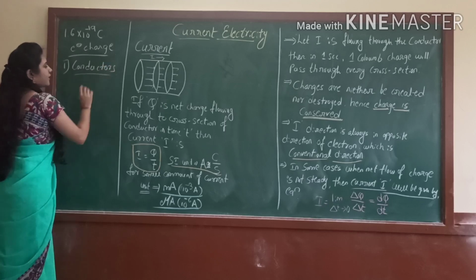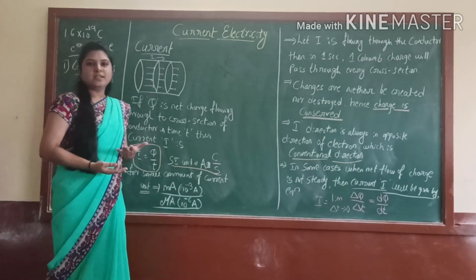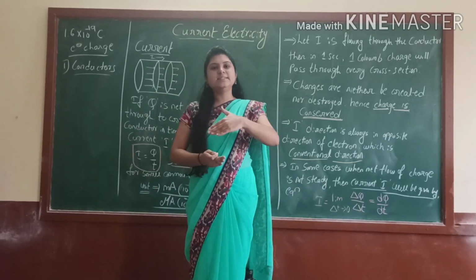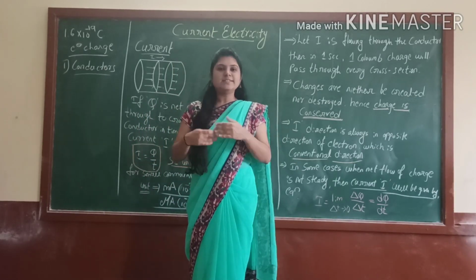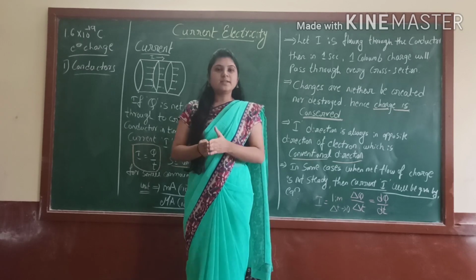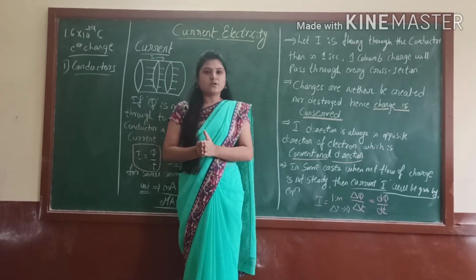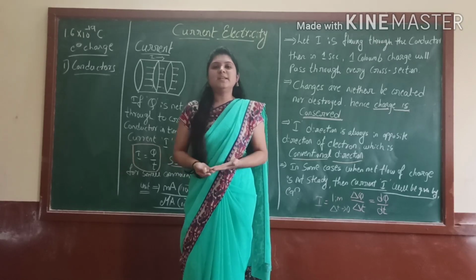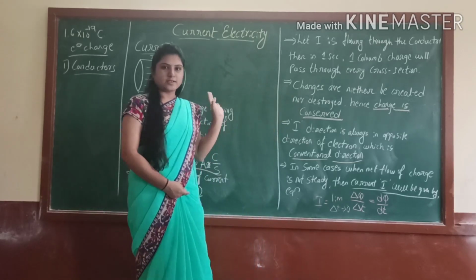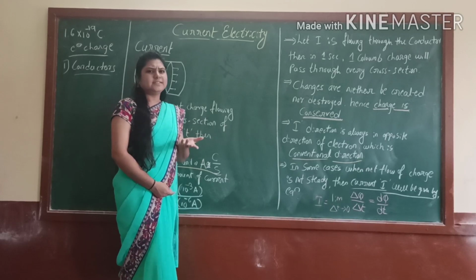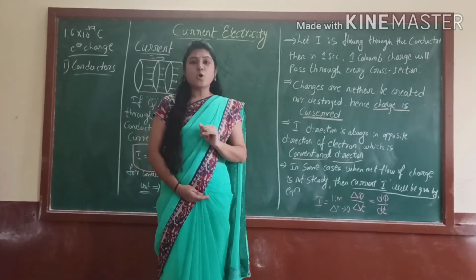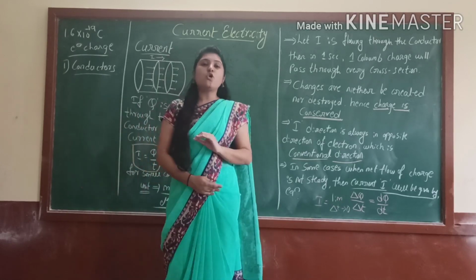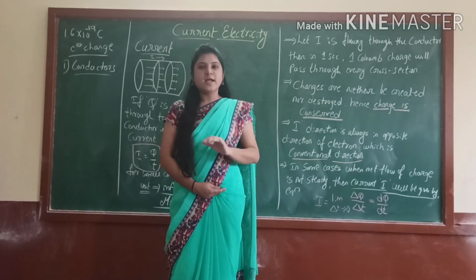Then what are these conductors? Conductors are the materials which allow electric current to pass through them easily. Once again I will repeat: conductors are the materials which allow electric current to pass through them easily. Only those materials we call conductors, right? You can take the example of aluminium or copper. Yes, aluminium and copper are also called good conductors of electricity.